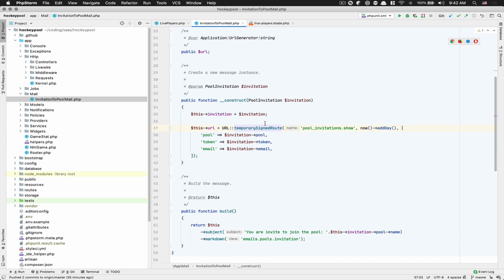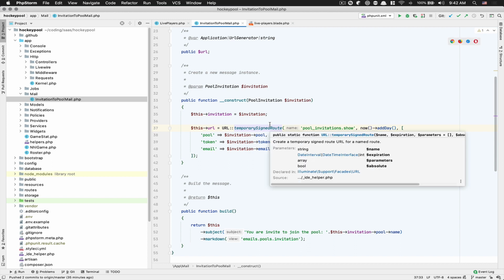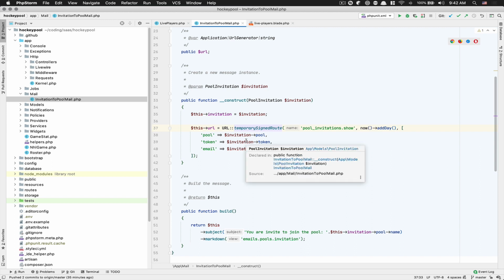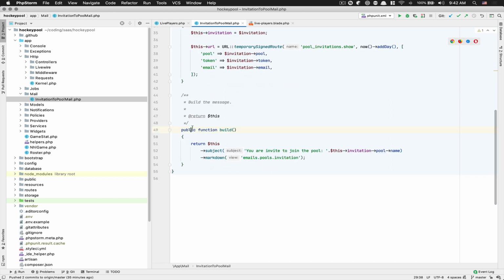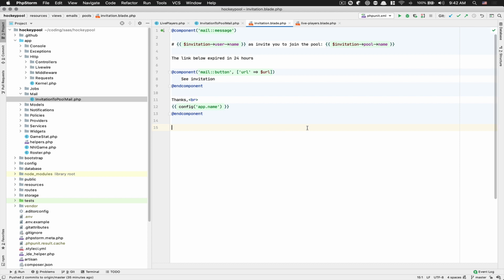And this URL after that is the one used to see, hey, you got invited, and now you can go in. And here you see when I build this message, I'm using a subject and I'm using a markdown. Another thing I really like is the fact that I can compose my mail using markdown and Blade.